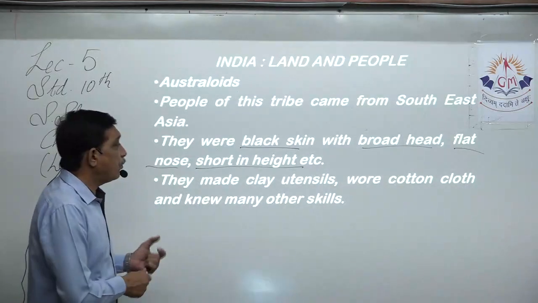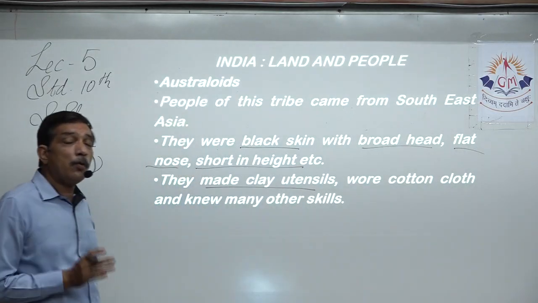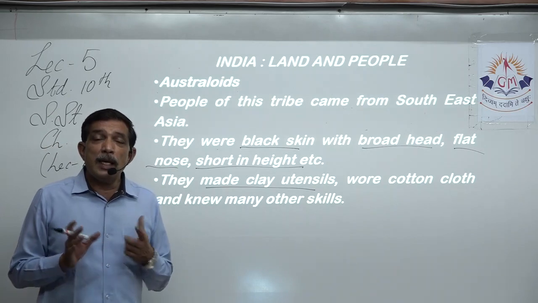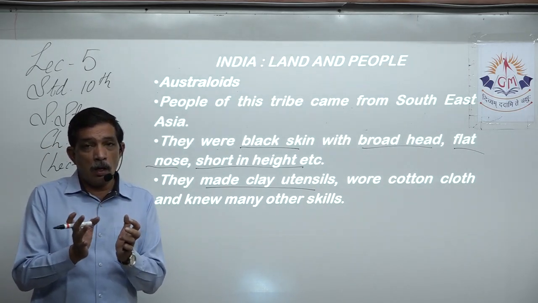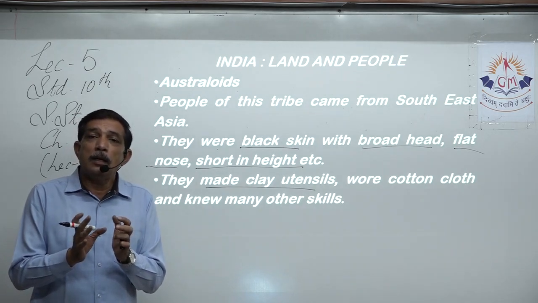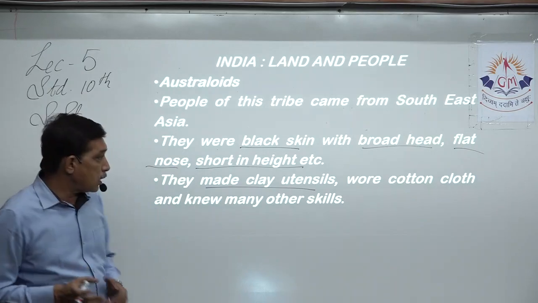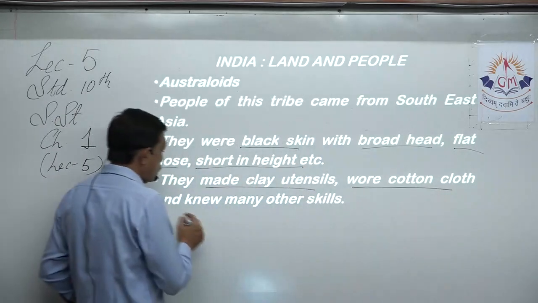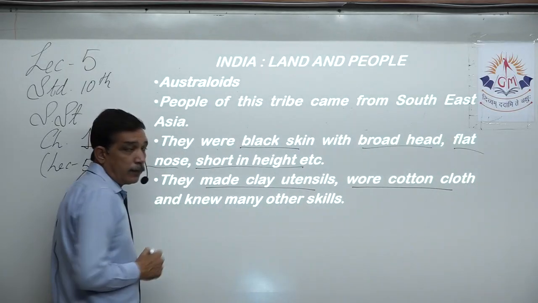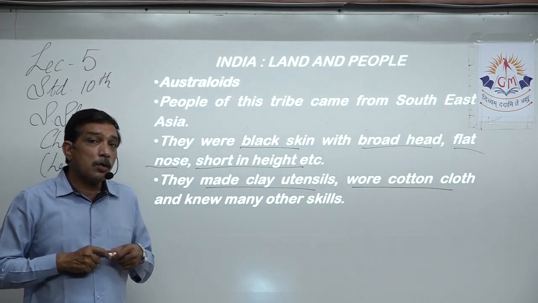What is that? The first contribution is they made clay utensils. They knew very well how to make clay, then how to add water and make it into a dough and give a proper shape, heat it and use those clay utensils. And the next important thing is they wore cotton cloth. That means they knew how to get cotton, how to grow cotton.